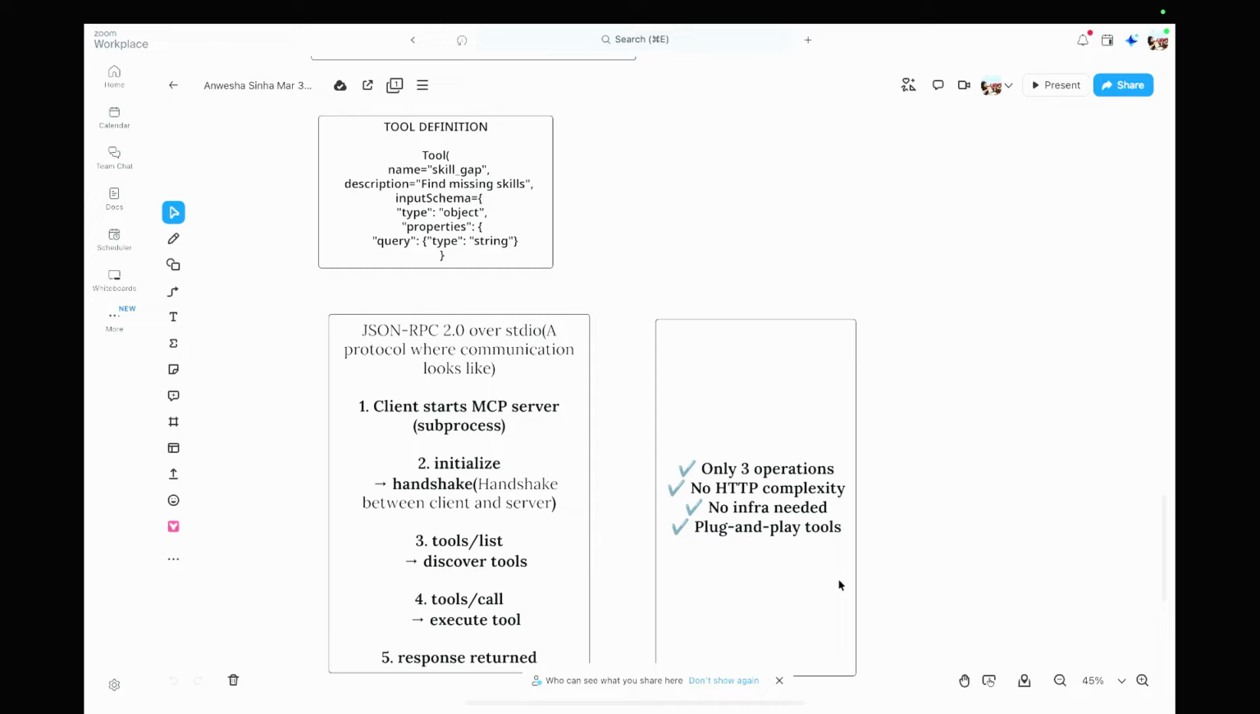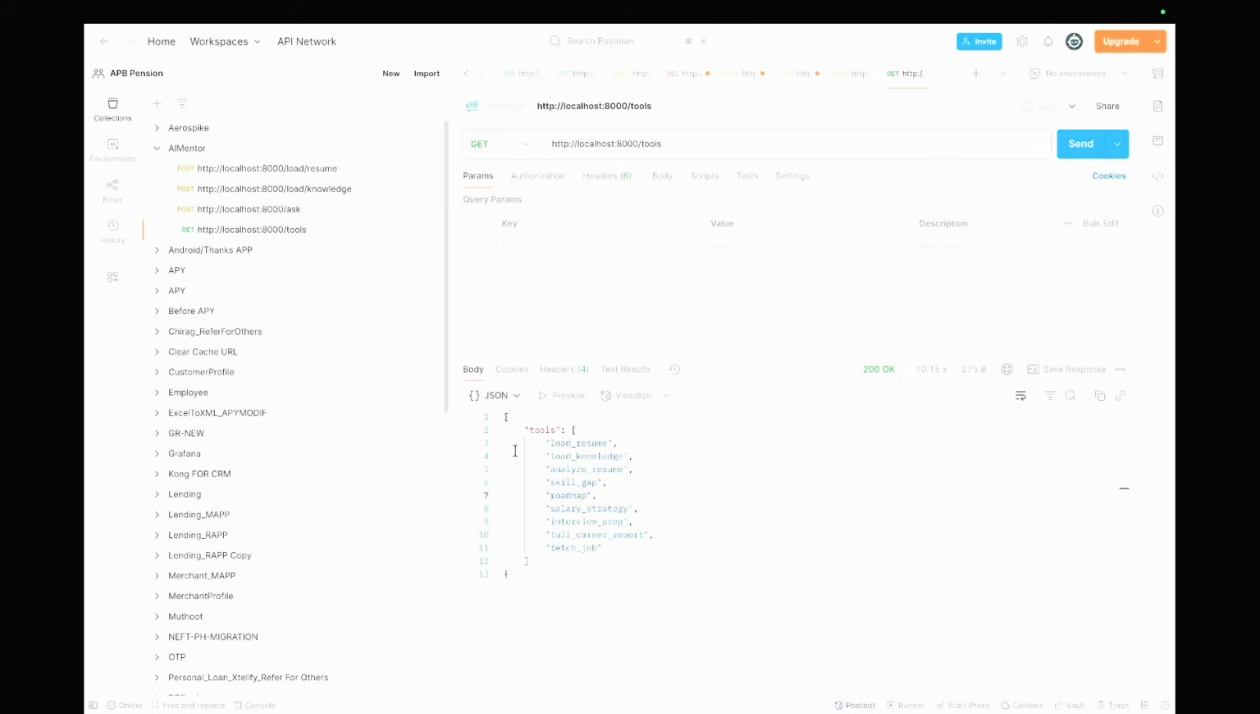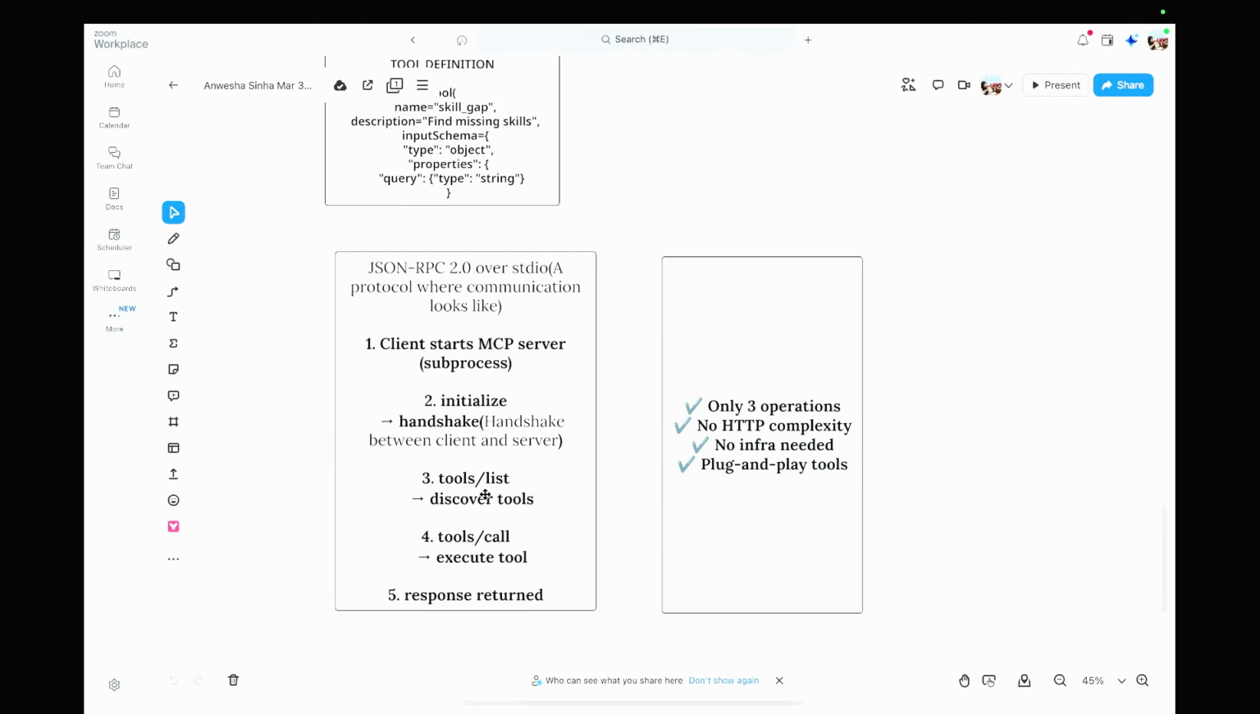Yes, so we were discussing MCP. It follows JSON-RPC 2.0 over STDIO. The client starts the MCP server as a subprocess and initializes the handshake between the client and the server. Then it has tools/list, which is discover tools. The discover tools API we just checked, right? Slash tools, where it will identify the tools.